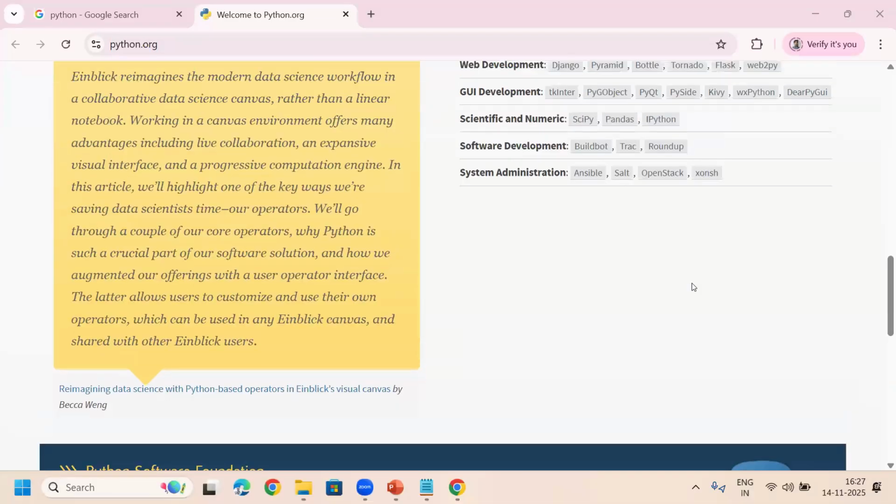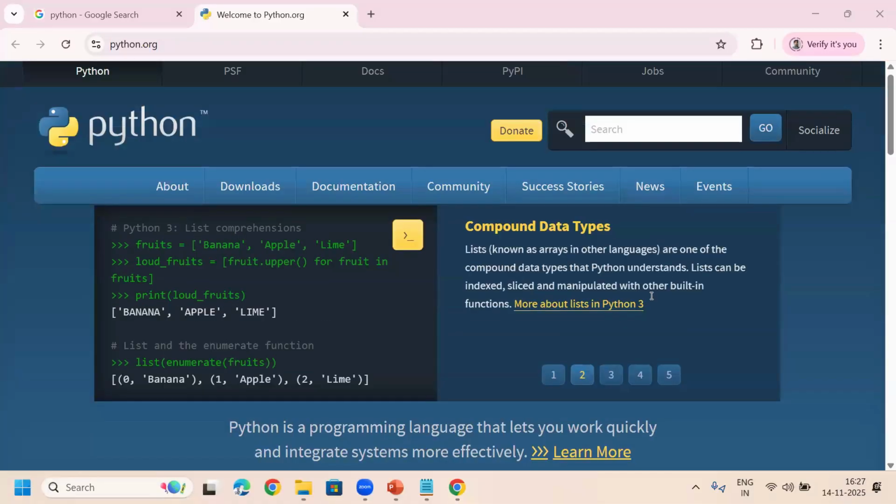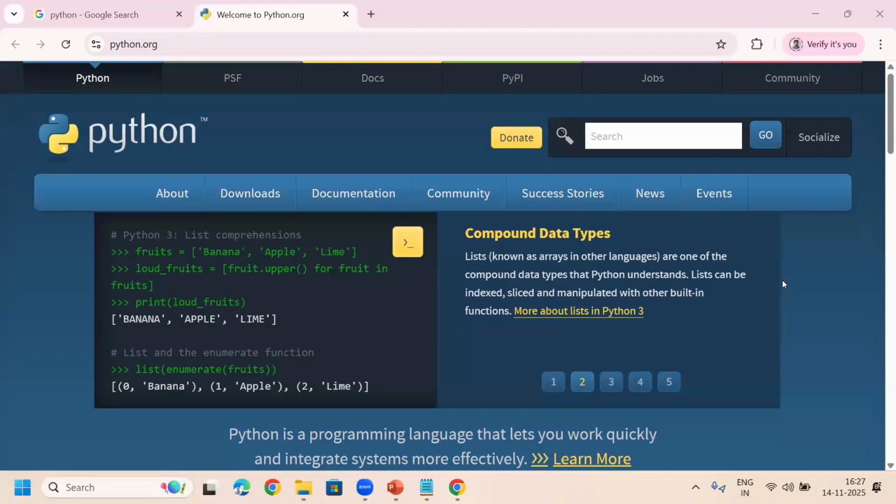Now, we have to download the software, right? Here you can see the latest news, upcoming events and everything, but right now these are not required. First of all, I will show you how to download the Python software.